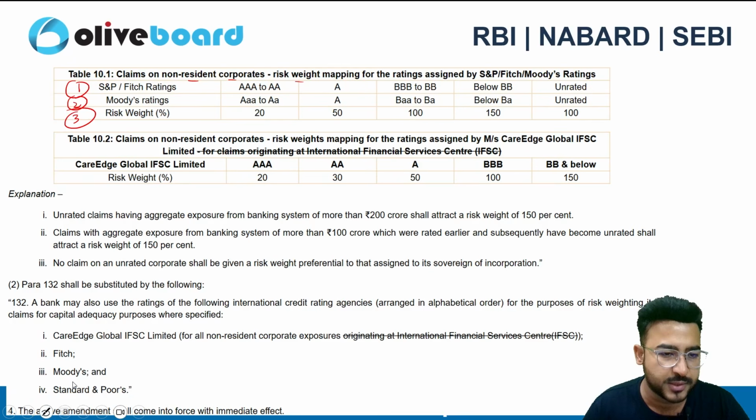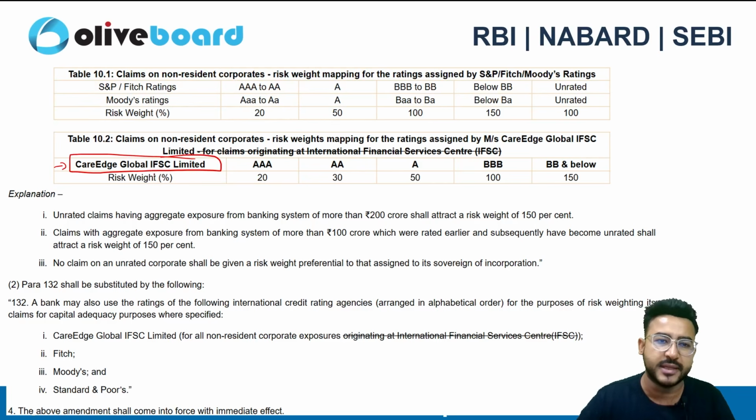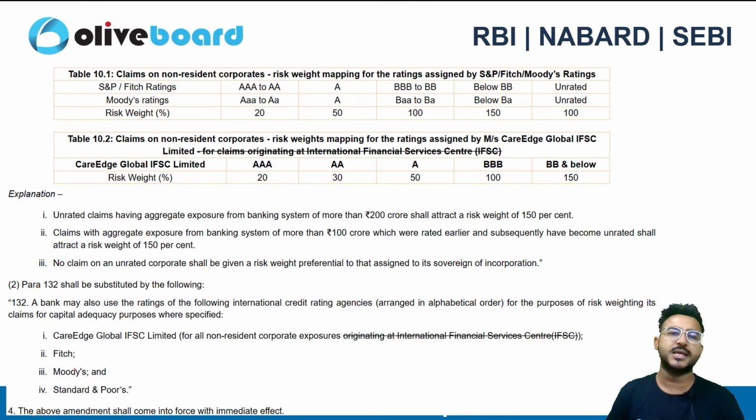Right? S&P and Fitch will go hand in hand. And similarly, if the person is getting the service of Care Edge Global IFSC Limited, in that case the risk weights will be different, right? The risk weights will be different. So what changes are there in the risk weight?